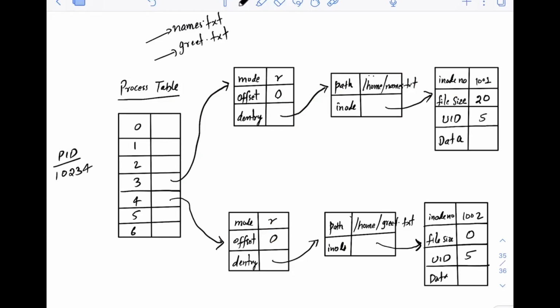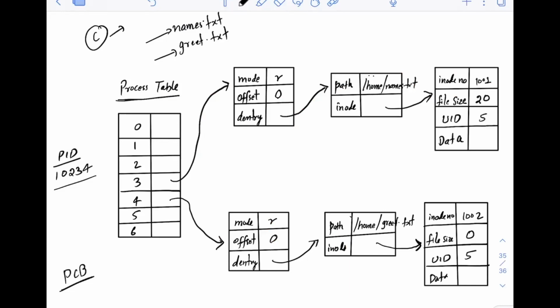Of course, when you run that C program, it will become a process and get a process ID. Let's say the process ID is 10234. If you remember from my discussion on process, for each process a process control block is created, and a lot of information about the process is stored in it.